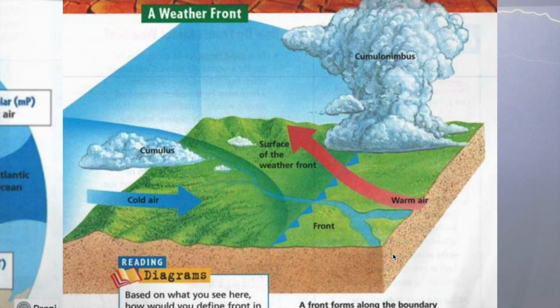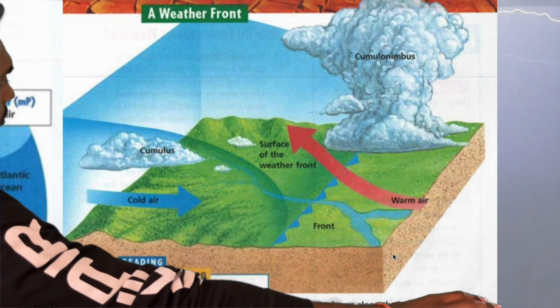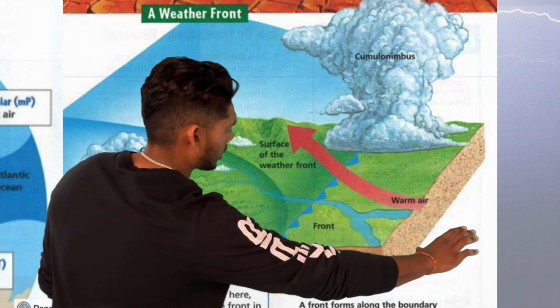This is all about weather fronts. This is what it looks like in a diagram. I love this diagram, it looks super cool. Here's my cold blanket on the left. Cold air swooping in, right? You have your sister's warm blanket right here on the right side with the red, okay?